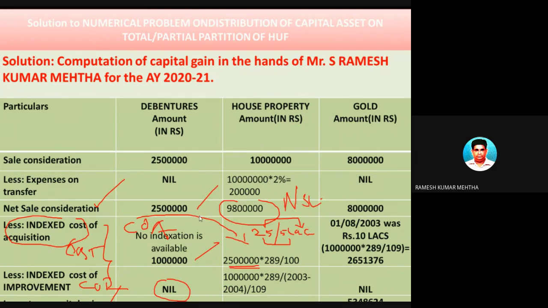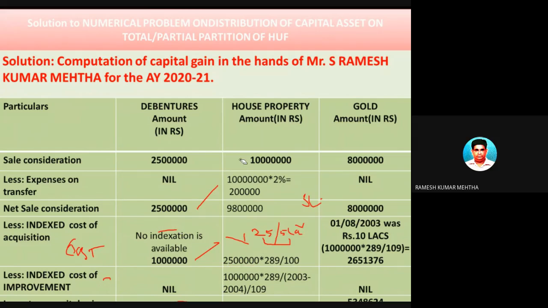So index cost of acquisition will be given by the formula now. Now let's do the formula part.